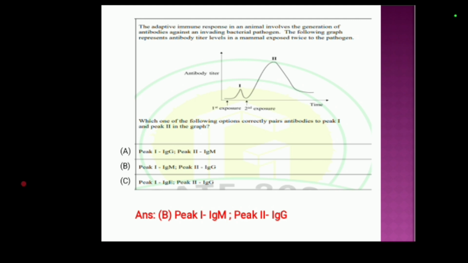Option A, peak 1 is IgG, peak 2 is IgM. Option B, peak 1 is IgM, peak 2 is IgG. Option C, peak 1 is IgE, peak 2 is IgG. In primary response, we know that the IgM appears first, and in secondary response, IgG appears.